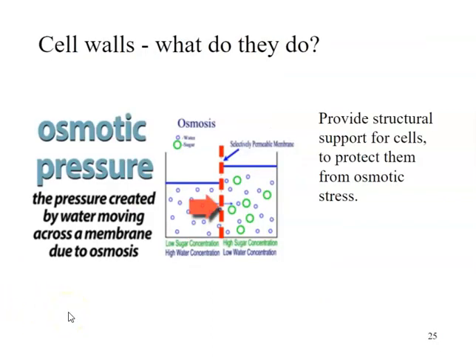The major function of cell walls is to provide structural support for cells, mainly to protect them from something called osmotic pressure or osmotic stress. This is the pressure created by water moving across a membrane due to a process called osmosis, which will be addressed in other locations, or you can look it up. So it's protection from water pressure, too much water or too little water. That's why we need cell walls.